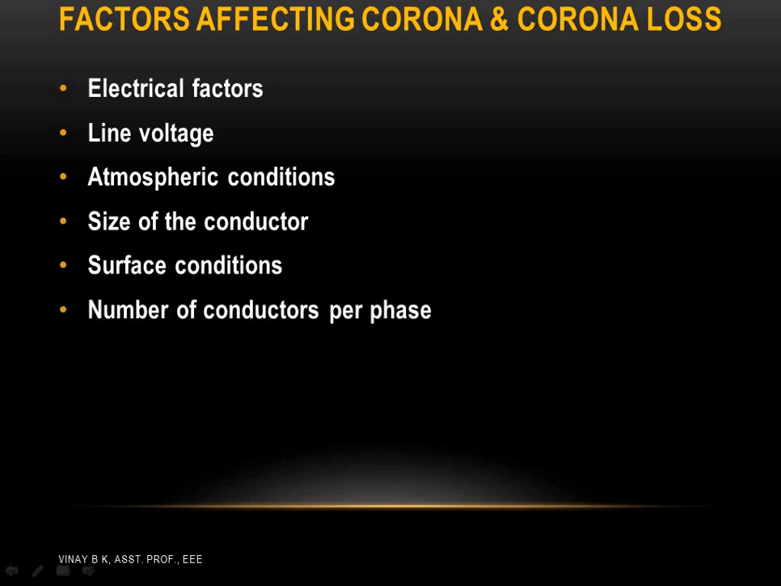And the next is the number of conductors per phase. For higher voltages, a single conductor per phase produces large corona loss. Hence, bundled conductors are used, due to which the GMD of the conductor, delta, increases, which increases the disruptive voltage, reducing the corona loss.